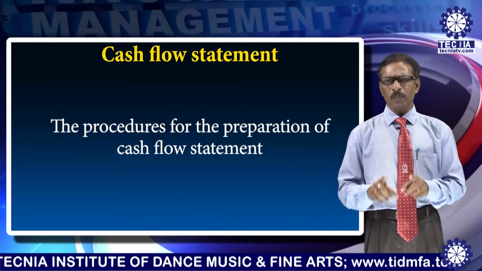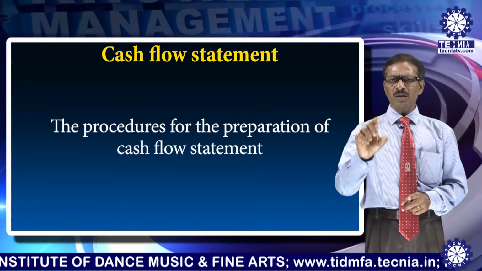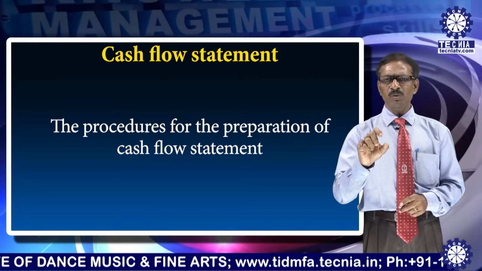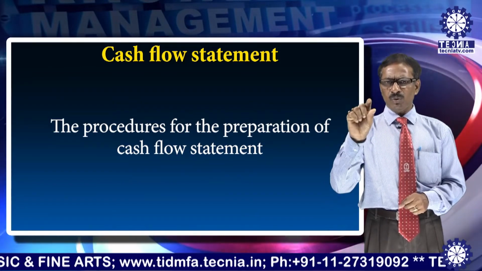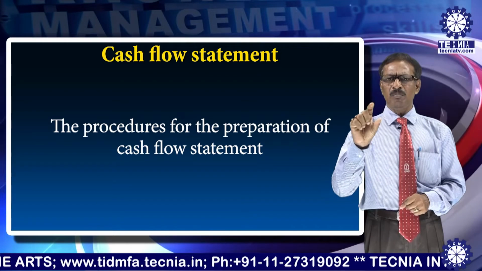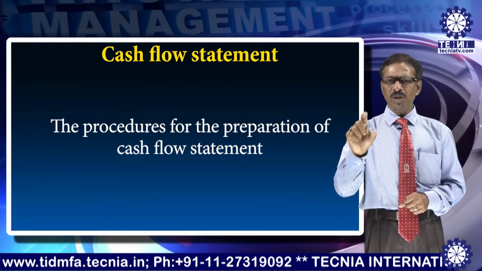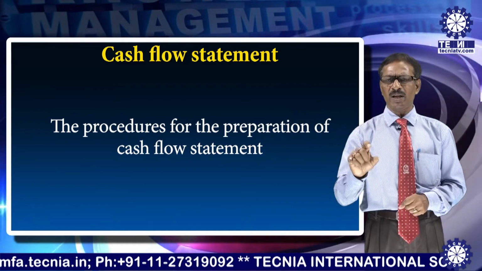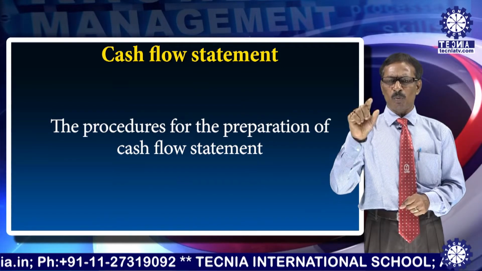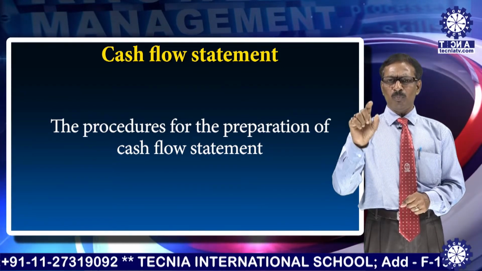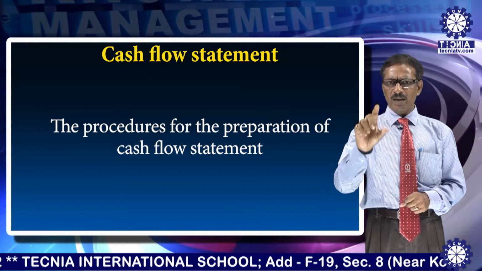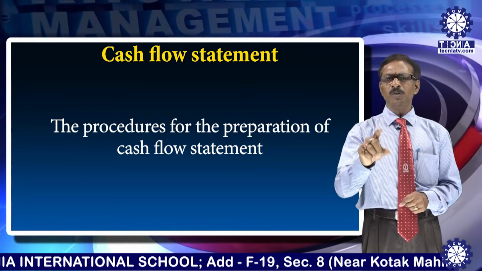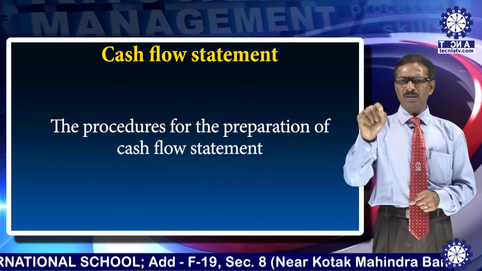That must be equal. That means the net increase in cash, what we get, 30,000 minus 10,000, that is 20,000. That 20,000 difference must come from the net result of the three activities, that means cash flow from operating activities, cash flow from financing activities and cash flow from investing activities. If you add those three, the net result must be equal to the difference in the cash balance.